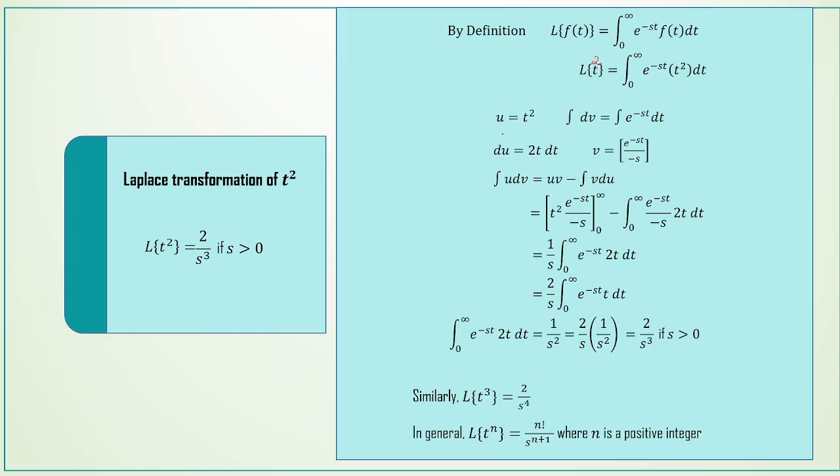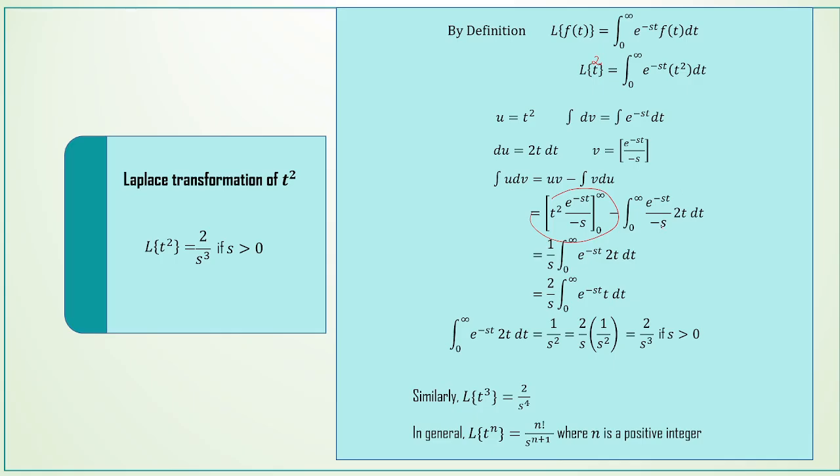Differentiating the function u with respect to t, we get 2t into dt, and integrating this function, we get v is equal to e power minus st by minus s. So again using integration by parts, we substitute all those things, and after substituting we get this. This will be 0 again when we substitute the upper limit and lower limit.